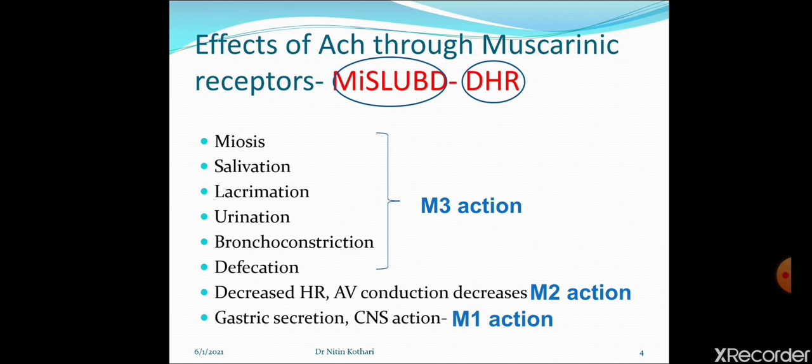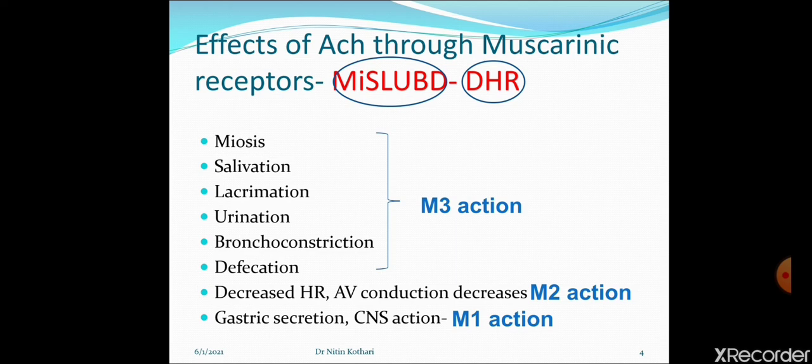Muscarinic drug causes bronchoconstriction, but atropine will cause bronchodilation. That's why atropine-like drugs are used in treatment of bronchial asthma and COPD. In these diseases, the bronchial tree will undergo bronchoconstriction. With the help of atropine-like drugs, we will produce bronchodilation in these clinical conditions.